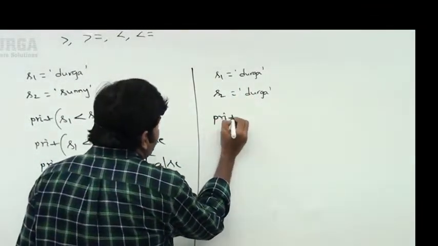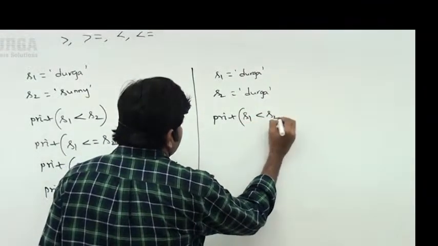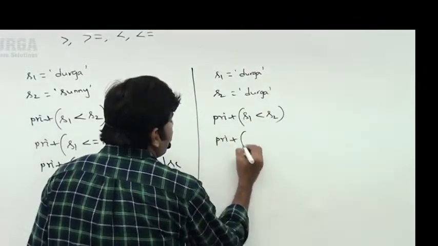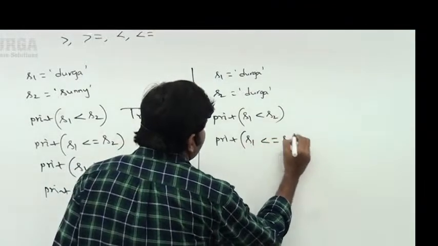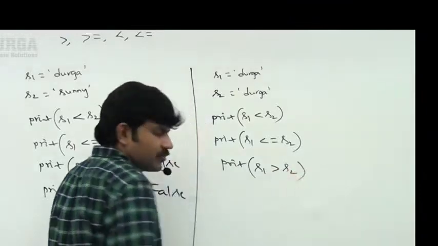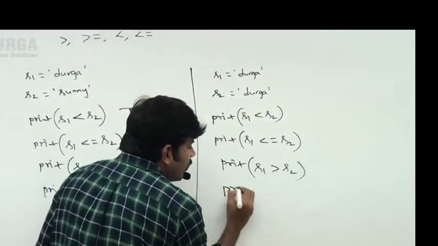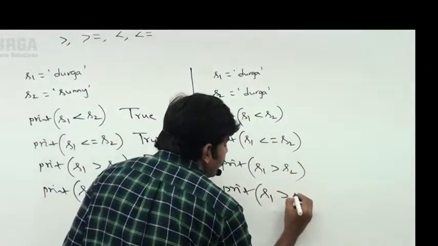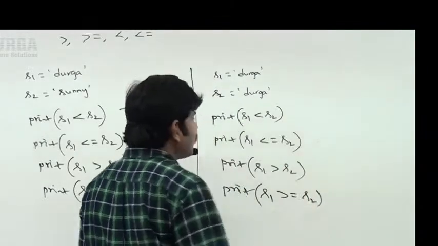Now print of S1 less than S2, S1 less than or equal to S2, S1 greater than S2, S1 greater than or equal to S2. What answer are we going to get?